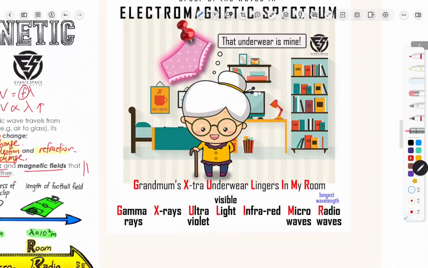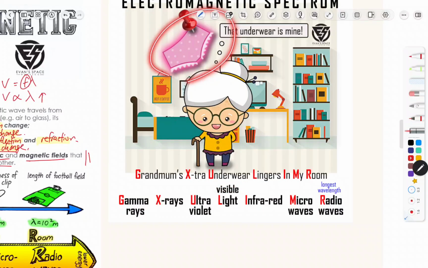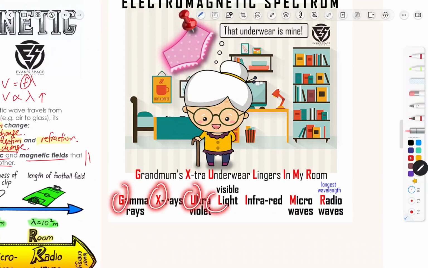Let's take a look at this image here. So you can think of it as your grandma. Her underwear just stays in your room, lingers in your room. So the phrase is: grandma's extra, start with X, not E, extra underwear lingers in my room. Just take note of the first letter of every word. So that will help you to recall: gamma ray, X-ray, ultraviolet, visible light. Because only human beings are able to see this. All other waves we can't see. Then followed by your infrared, microwave, and radio wave. So that order is very important.